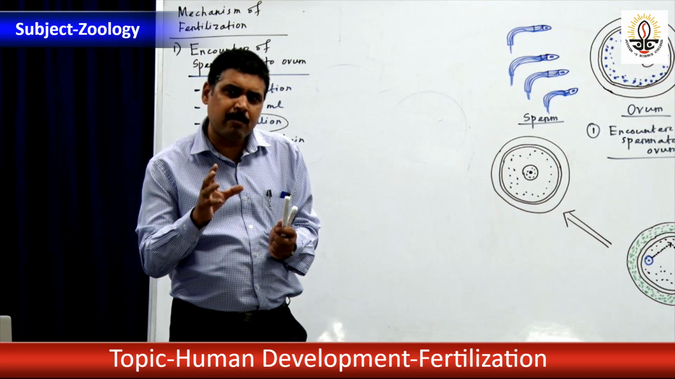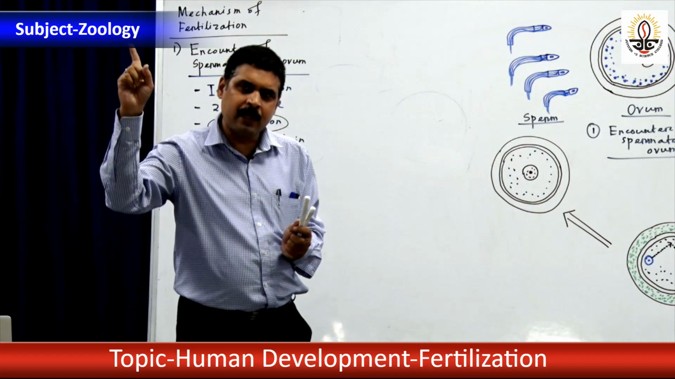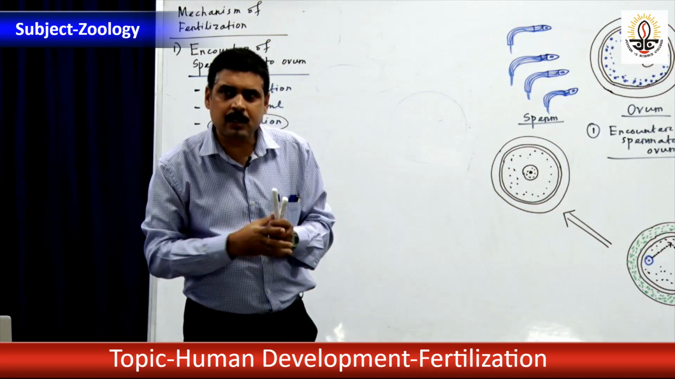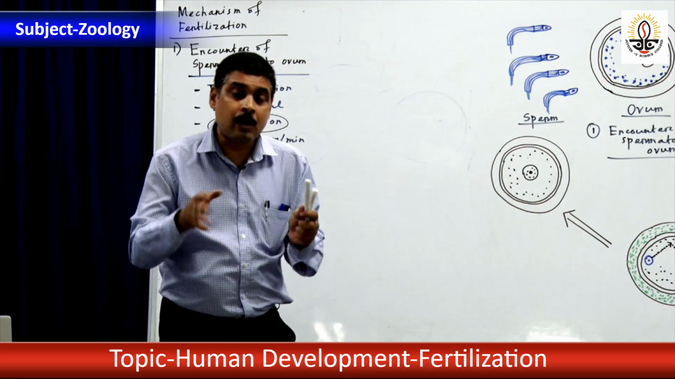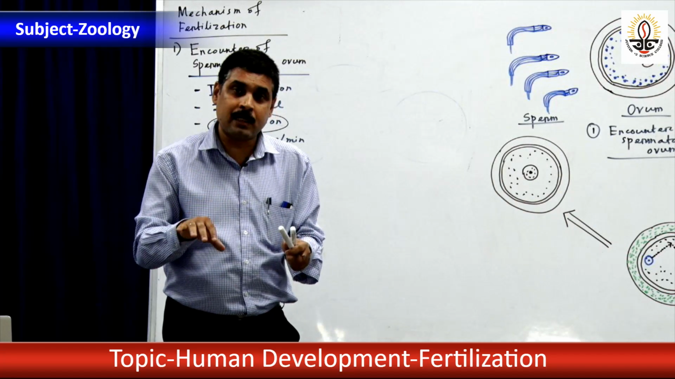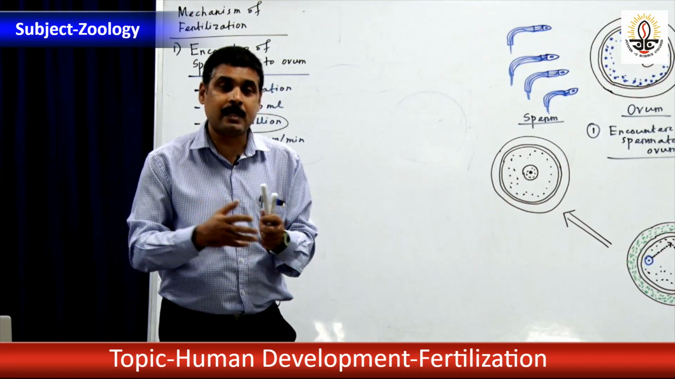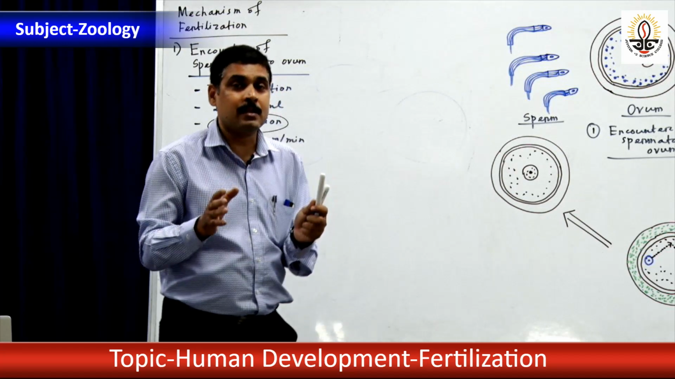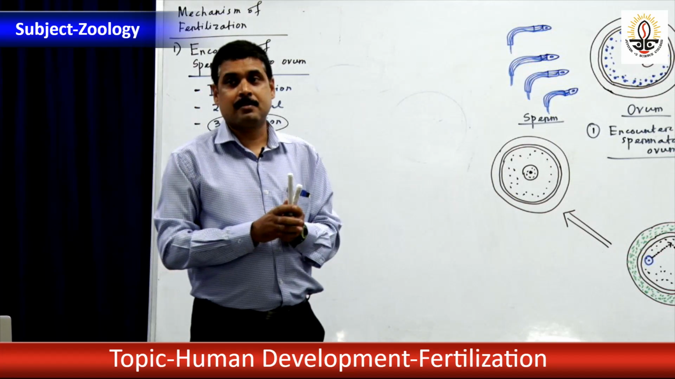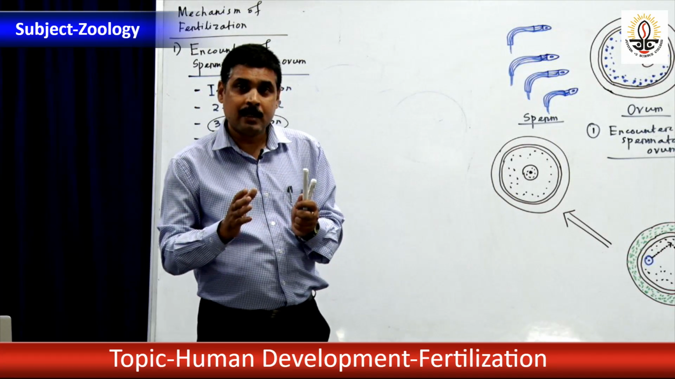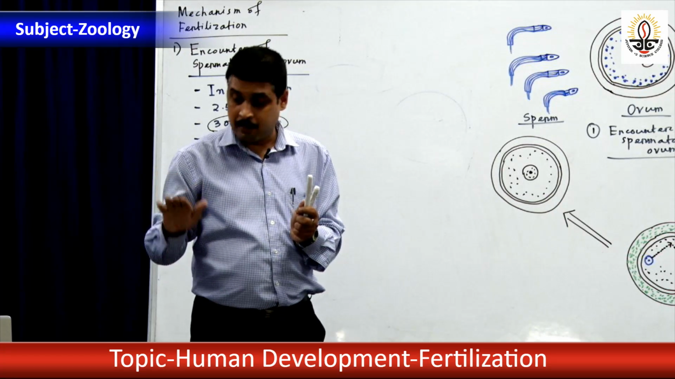Out of 300 millions of sperm, only 1 to 10% of sperms will reach the fallopian tube. What about the others? Others will simply die. They will be destroyed. How are they destroyed? They are destroyed by the vaginal fluid, which is acidic. They are destroyed by the phagocytic cells present within the vagina. They are destroyed by the macrophages. That is why the majority of sperms are destroyed within the female reproductive tract.